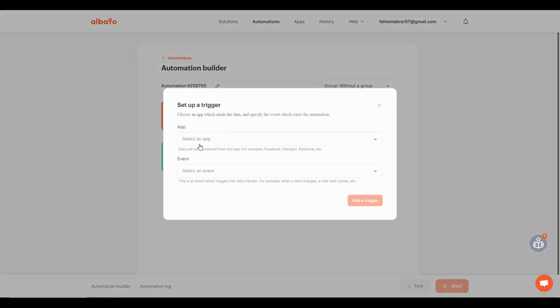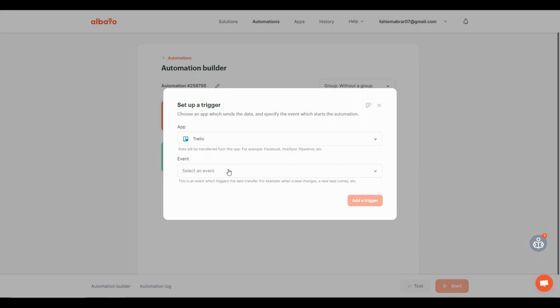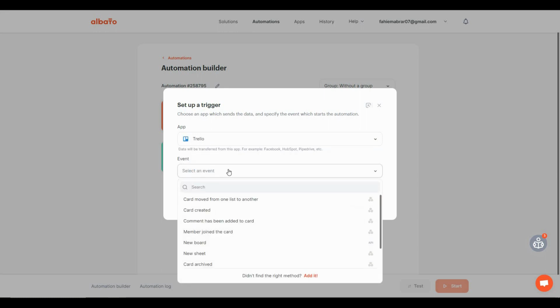Click on this plus icon and then go to app. So here are all the apps that you can use as a send data source. Since I'm going to use Trello, let's simply search for this. So select Trello, and then I have to select the event. It means based on which event the automation is going to trigger or work.